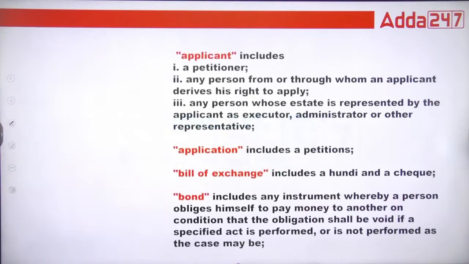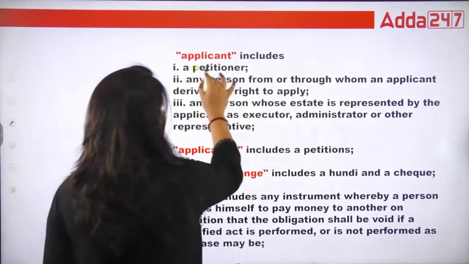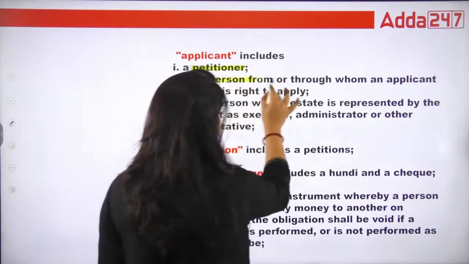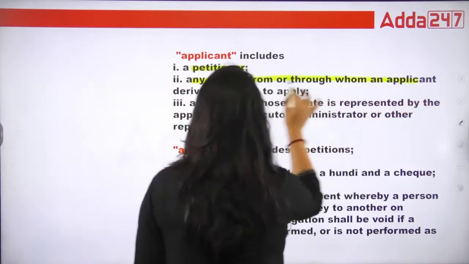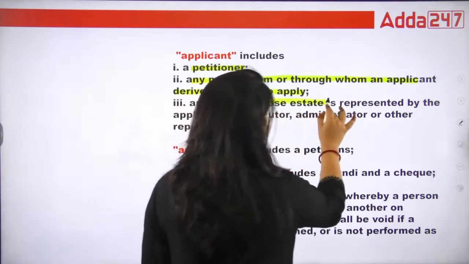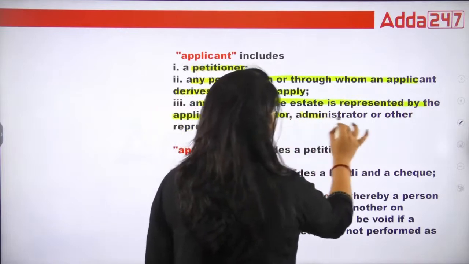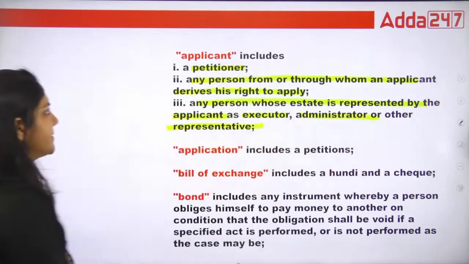Okay. Now, what is applicant? Applicant means petitioner, any person from and through whom an applicant derives his rights to apply, any person whose estate is represented by the applicant as executor, administrator and other representative.